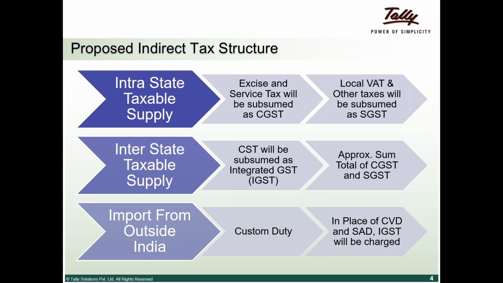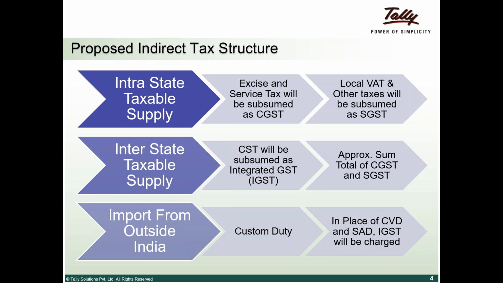We were paying VAT and entertainment tax, octroi, and other taxes as either VAT or octroi or whatever. These will get subsumed as SGST, state GST, and then we were paying central sales tax, which will get subsumed as IGST, which is integrated GST. So your total GST will be a sum of SGST, CGST, and IGST.